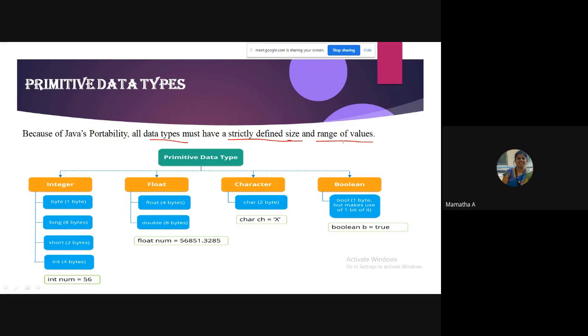Okay. So the range of values is strictly defined. It doesn't depend on the machine. It is already defined and kept. You have to just use it.